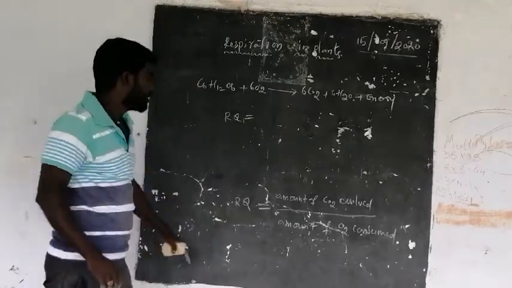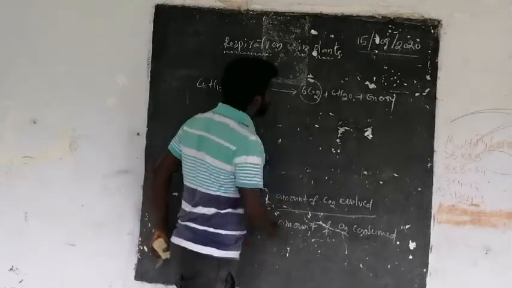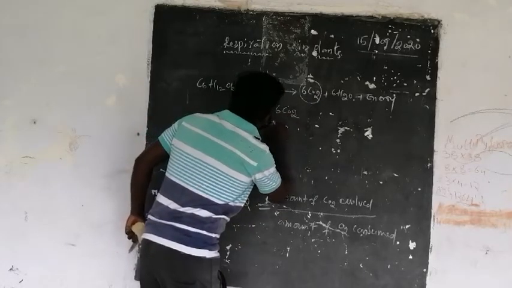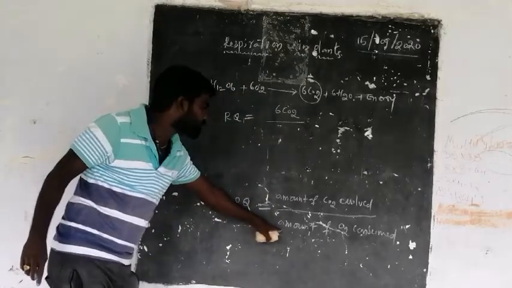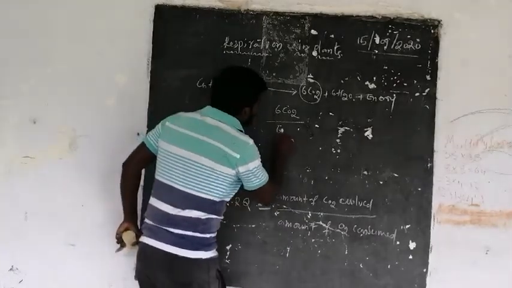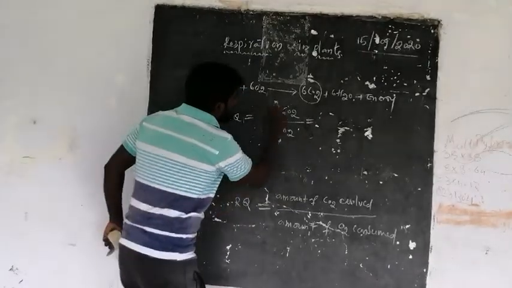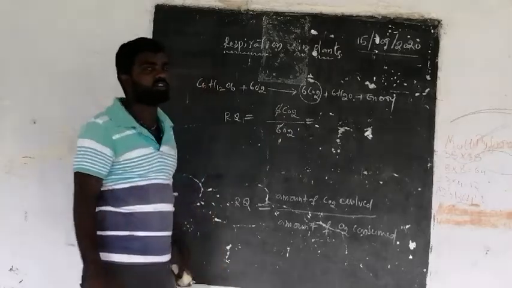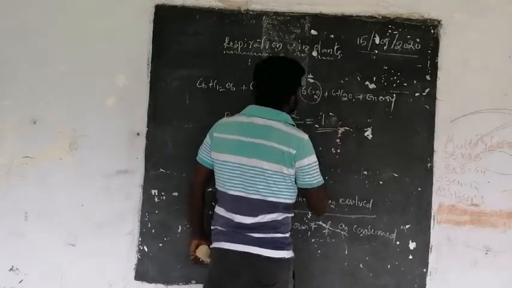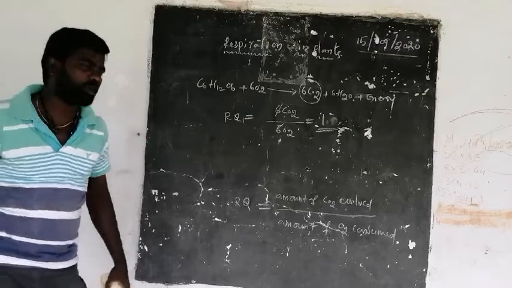Respiratory quotient is equal to the amount of CO2 evolved, here 6 CO2, by the amount of O2 consumed, 6 O2. Therefore, the respiratory quotient of a glucose molecule or a carbohydrate is 1.